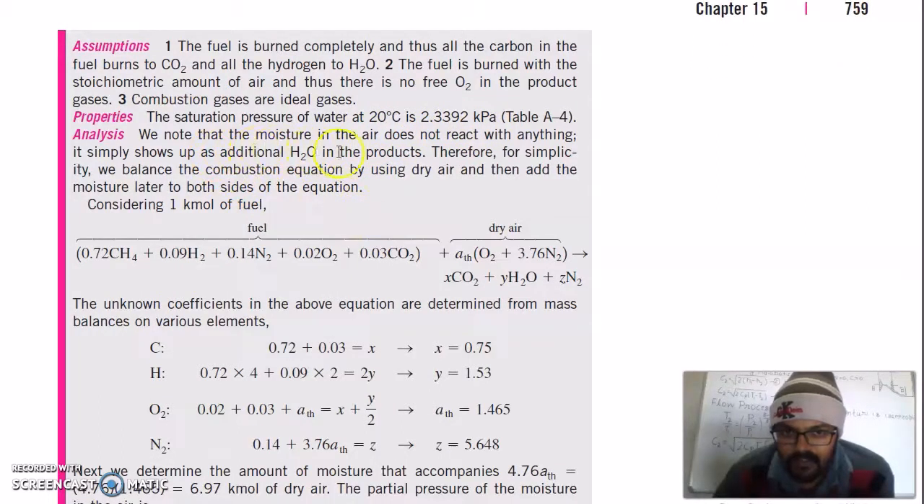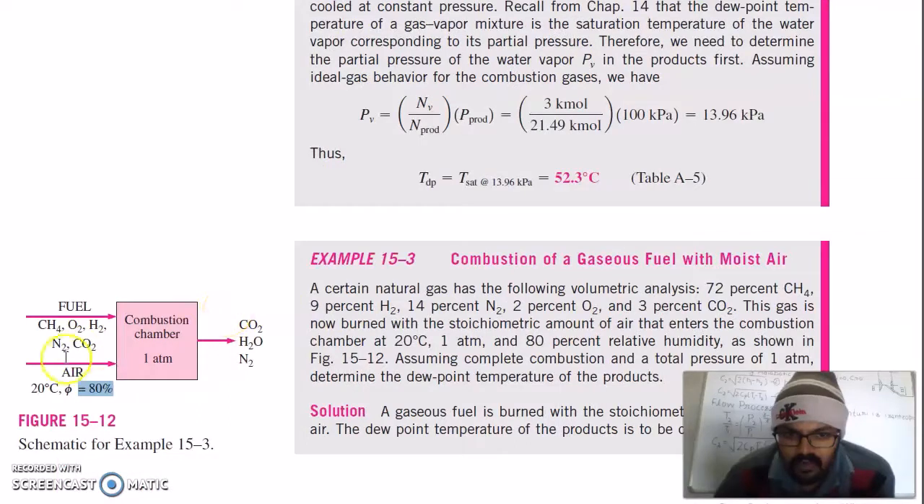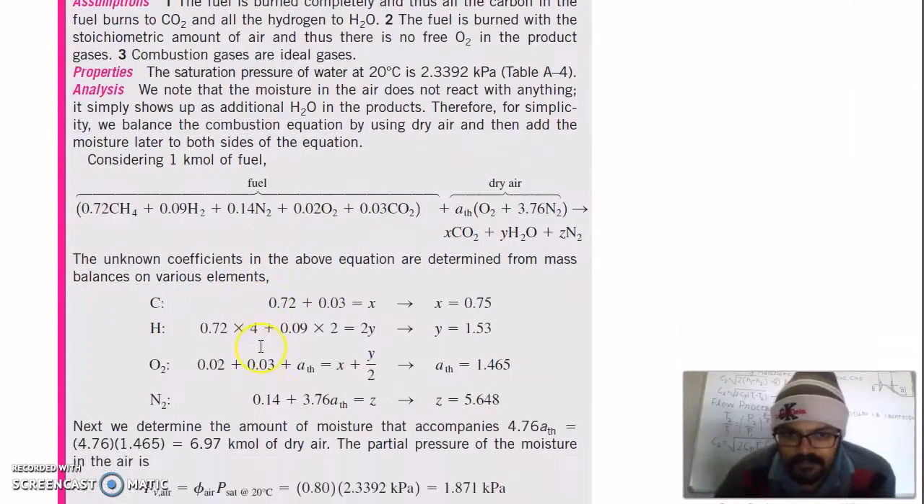We now consider that the moisture in the air does not react with anything, it simply shows up as additional H2O in products. So whatever moisture is in the air does not react, it will show up in the products. So for simplicity, we balance the combustion equation by using dry air and then add moisture later to both sides. So here first we will start with the dry air. We don't consider the moisture content here. Later on we add it by assuming that it won't react either on this side or on this side. It will go as it is in the products.